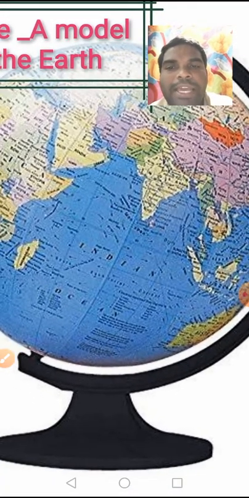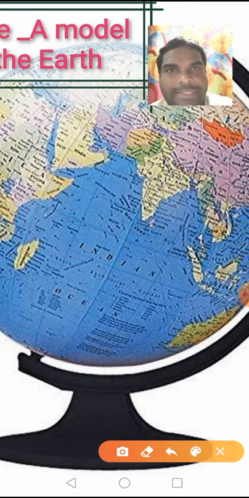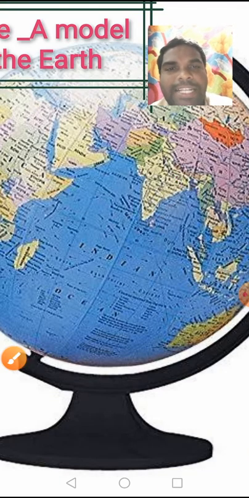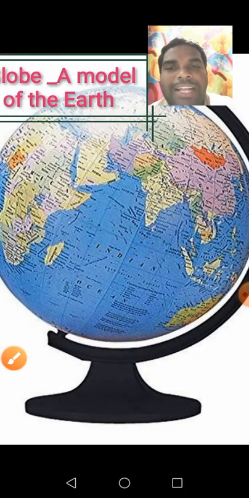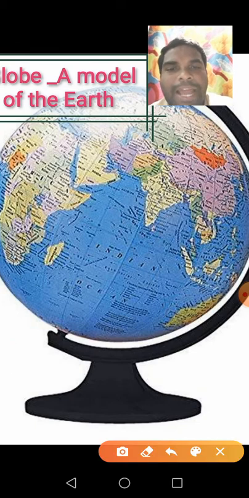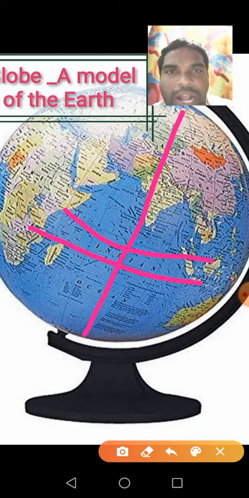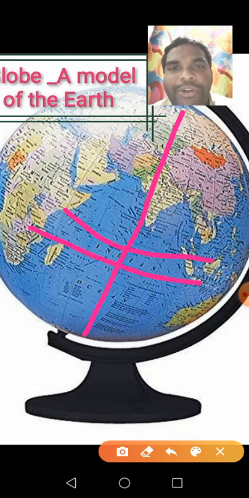These are called imaginary lines. Some lines are vertical lines and some lines are horizontal lines. Vertical lines run from north to south. And some lines run from west to east. These are called parallels. Vertical lines are called meridians. Meridians are longitudes. Parallels are latitudes.